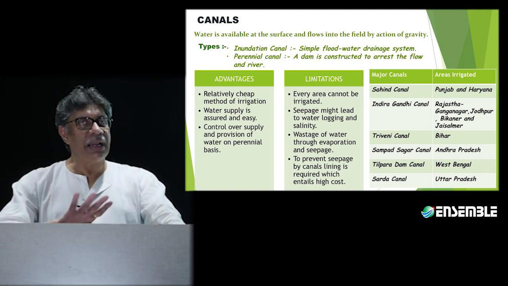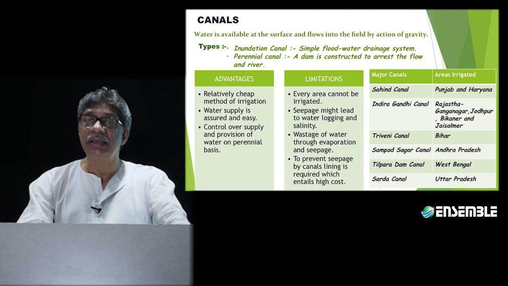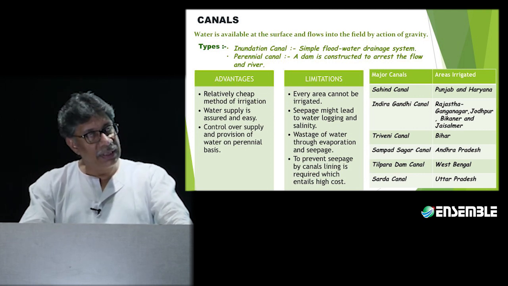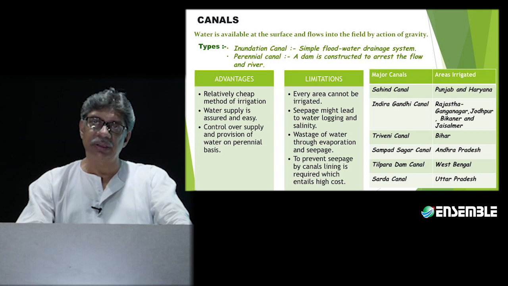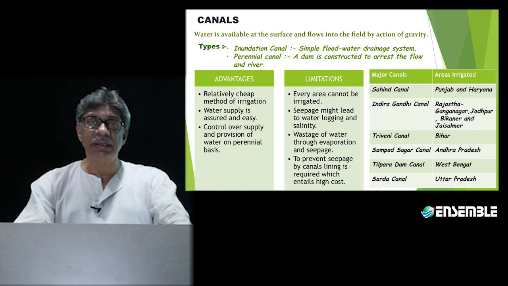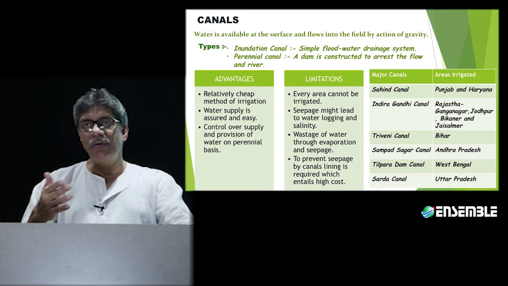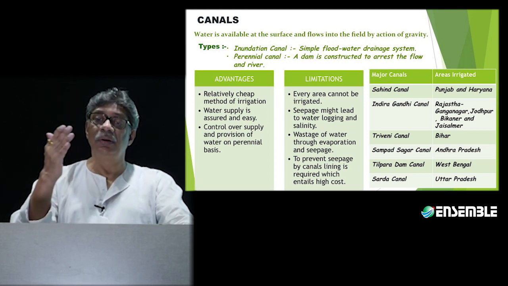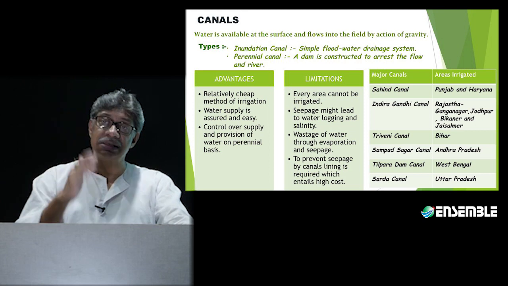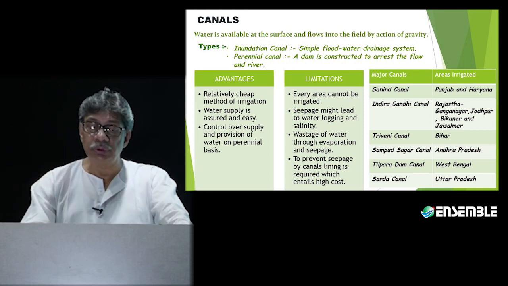Second problem, so canals are not going to be free of disadvantages. Every area cannot be irrigated. The whole of the command area can't be irrigated. That is, the canals have been taken out, but the provision for obtaining water from the last ditches to the farmer's field is going to be absent.